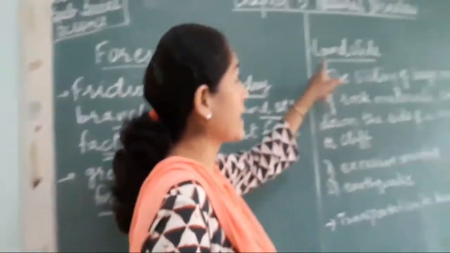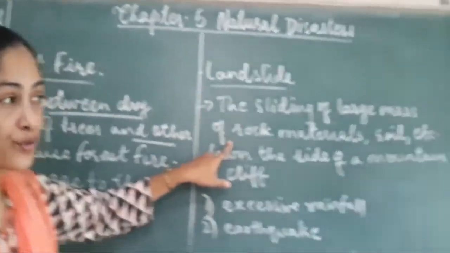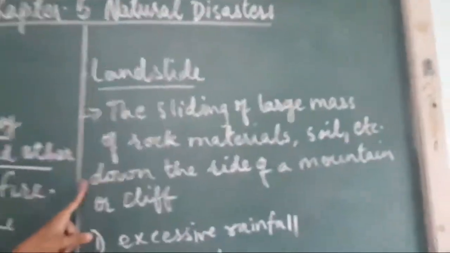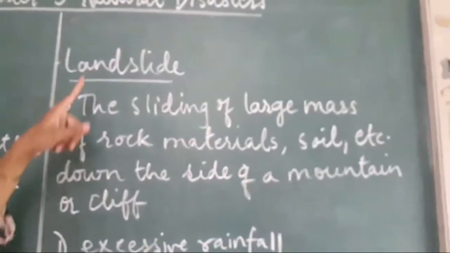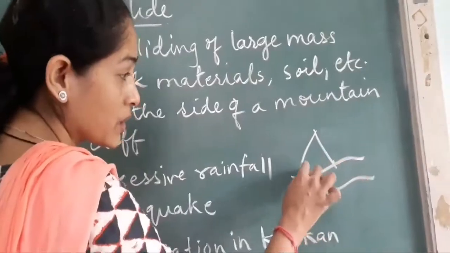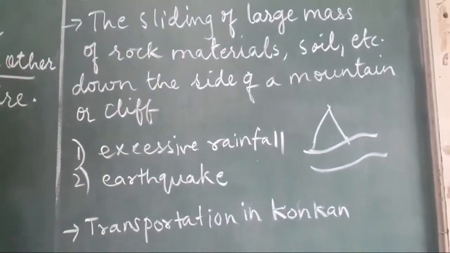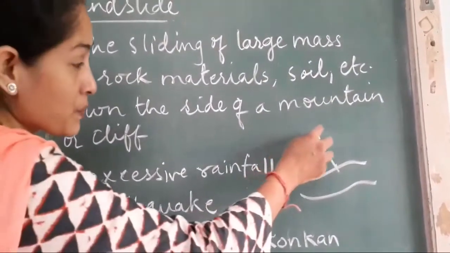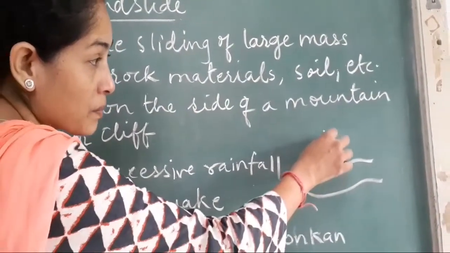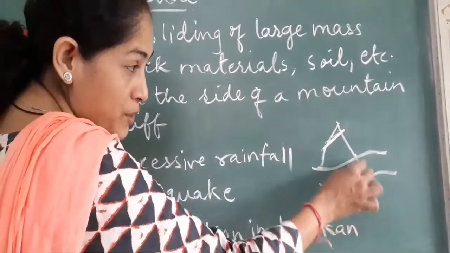Next is landslide. The sliding of large mass of rock materials, soils, etc. down the side of the mountain or a cliff is known as landslide. Now see, this is a mountain and nearby roads are passing. You can see these near the hill stations and other places. Now what happens? Because of this landslide, the part of the mountain gets onto the road and this gets obstructed.